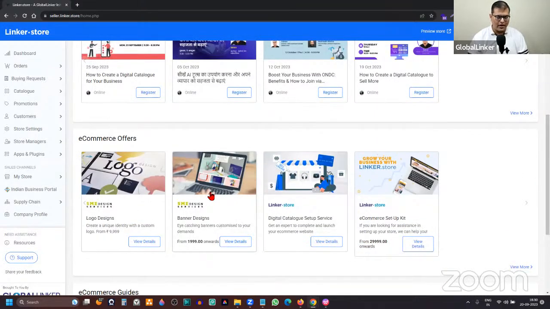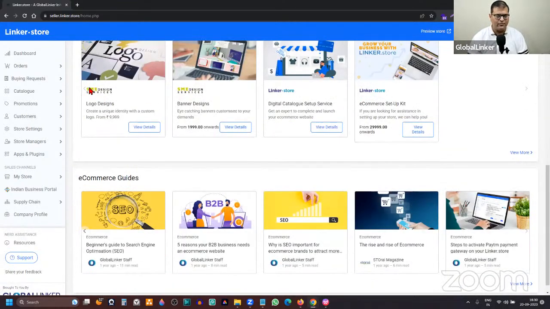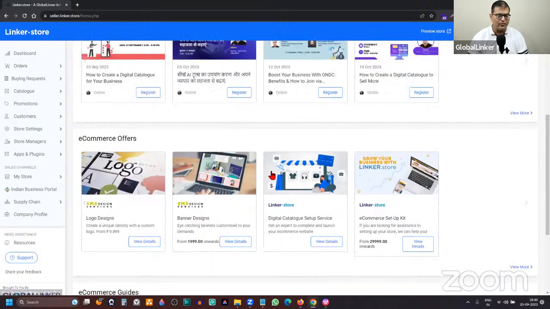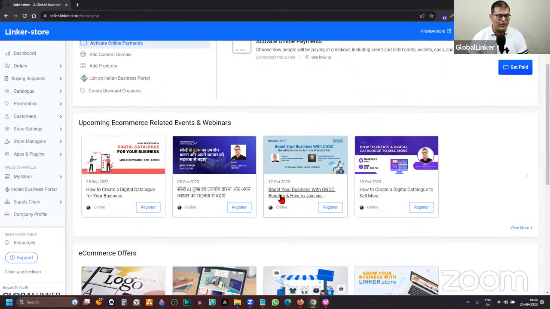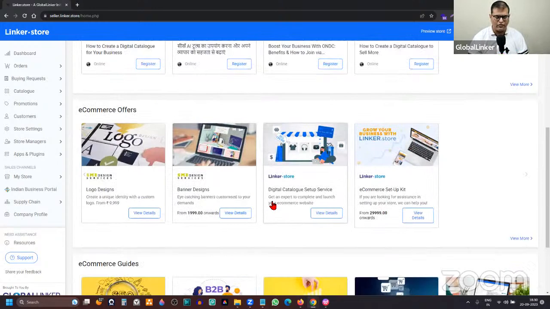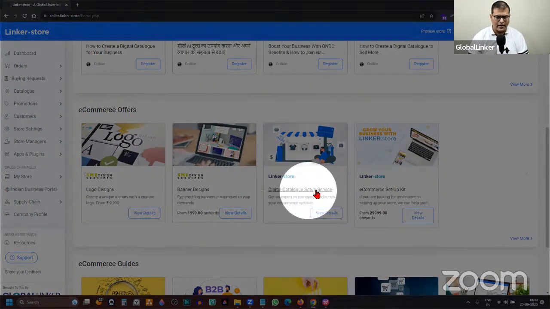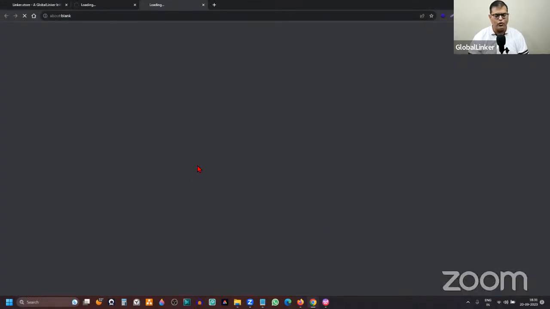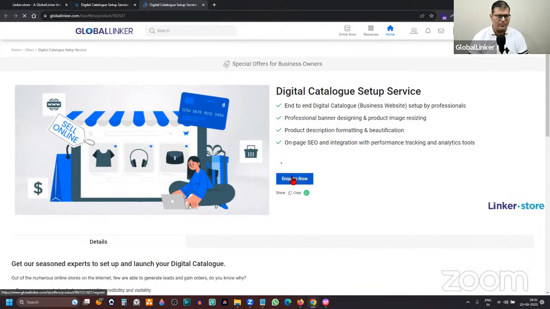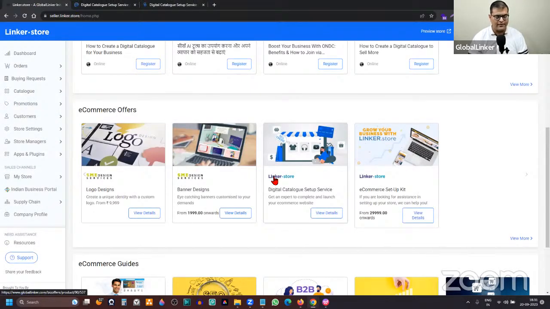And if you come down here, this is where you'll see the various offers which are available. Again, I'm circling back to the question which was there, that if you want to showcase or if you want to request for our catalog setup, from where you can do that. So this is where you'll see the digital catalog setup service. You can click on view details. It will take you to another page where you can submit your request. So you can submit your inquiry. So that is another thing I wanted to highlight.